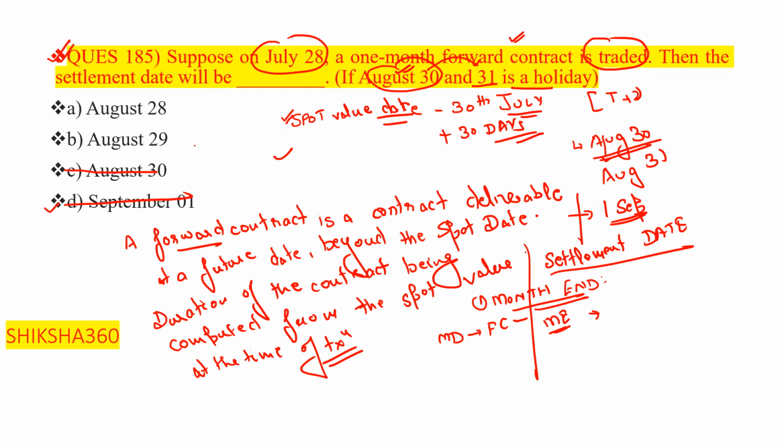So the settlement will be done on the preceding working day, that is option B, August 29. So this one is our answer, that is August 29.